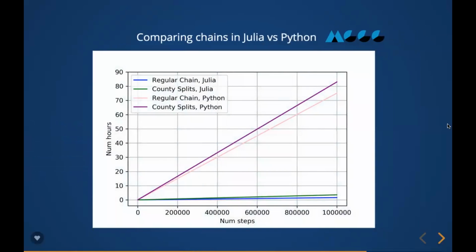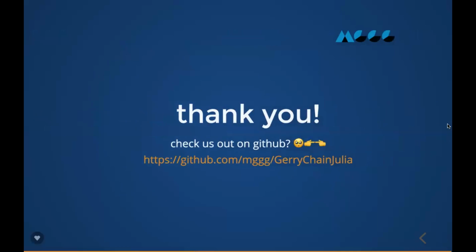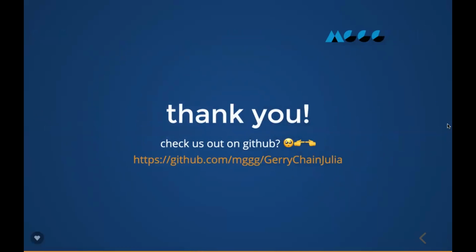Here we show the runtimes of two different types of Markov chains in Julia and Python. We found that, at least for simple chains, the Julia version of GerryChain was 47 times faster than the Python chain. This has drastic benefits, improving our research workflow by shortening the time to see results to minutes instead of hours.